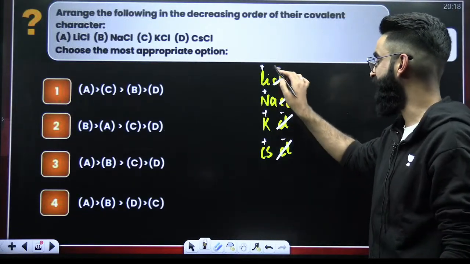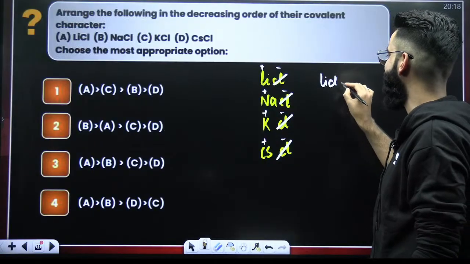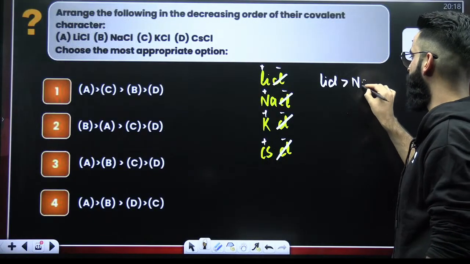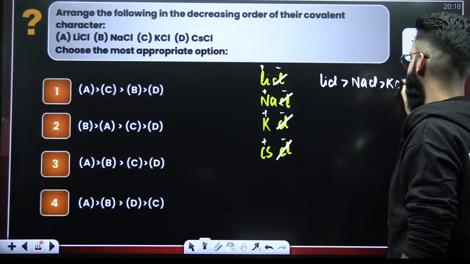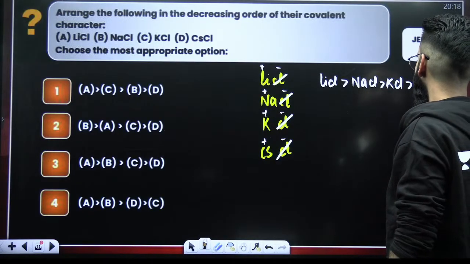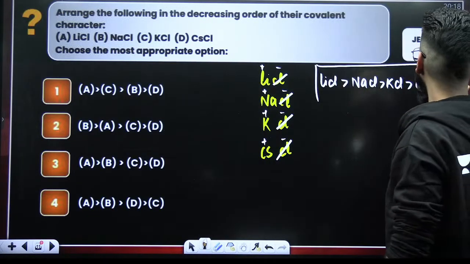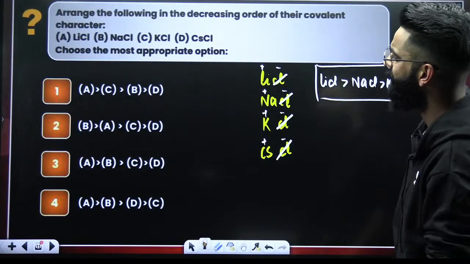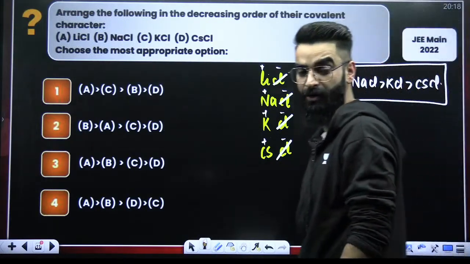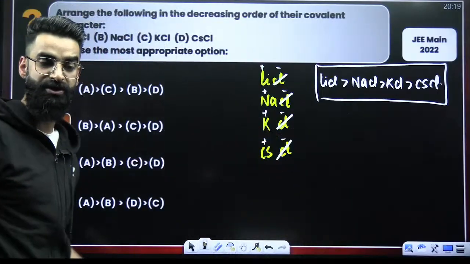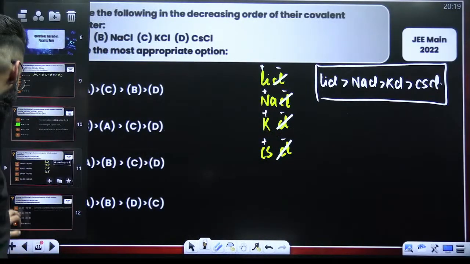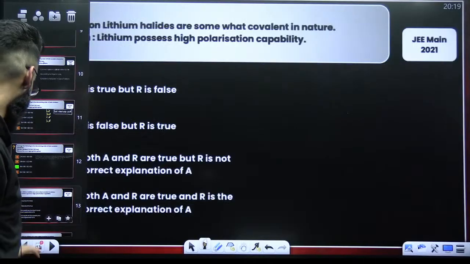So this cation has got the least size. So I would say LiCl has got maximum covalent character, followed by your NaCl, followed by your KCl, followed by your CsCl. This is the decreasing order of the covalent character, right? Now, accordingly, you can select your options over here in this particular case. I believe I'm clear with this.